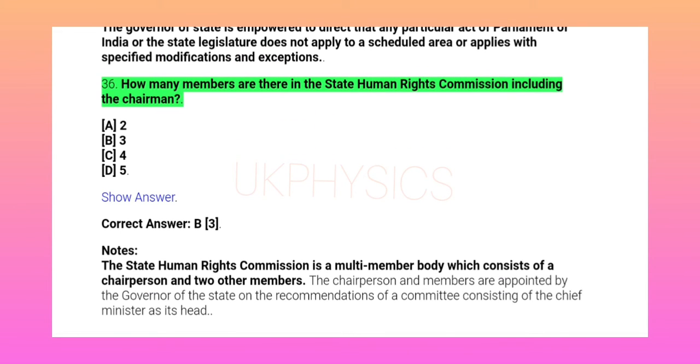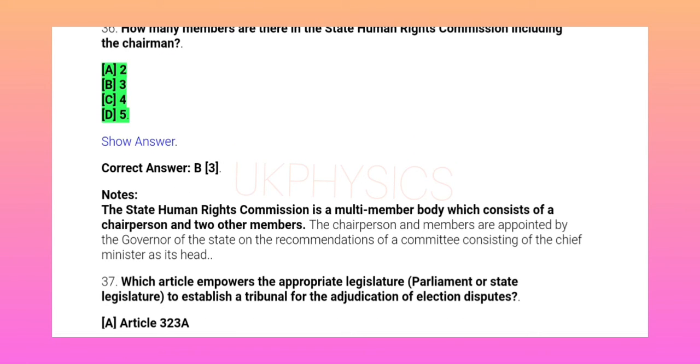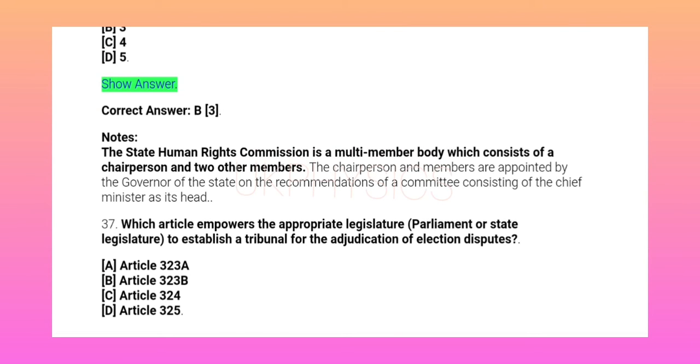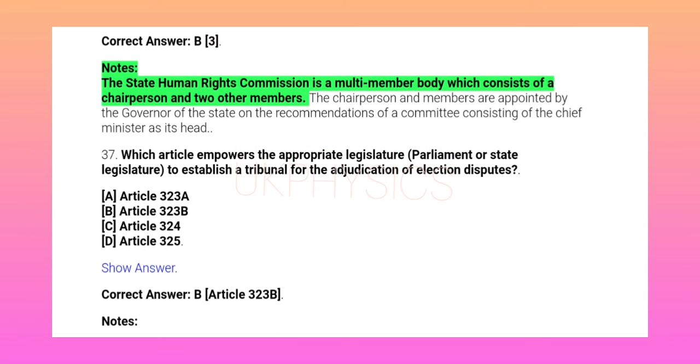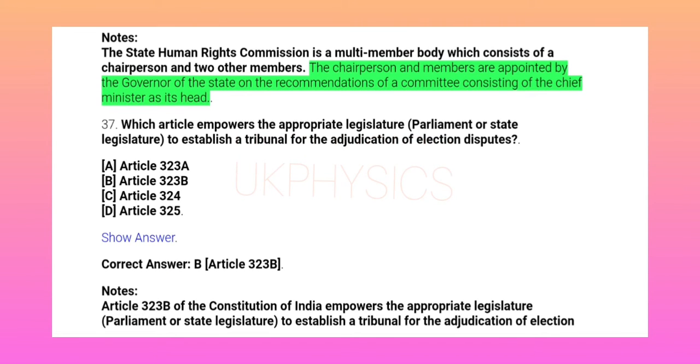36. How many members are there in the State Human Rights Commission including the chairman? A. 2, B. 3, C. 4, D. 5. Show answer. Correct answer B. 3. Notes: the State Human Rights Commission is a multi-member body which consists of a chairperson and 2 other members. The chairperson and members are appointed by the governor of the state on the recommendations of a committee consisting of the chief minister as its head.